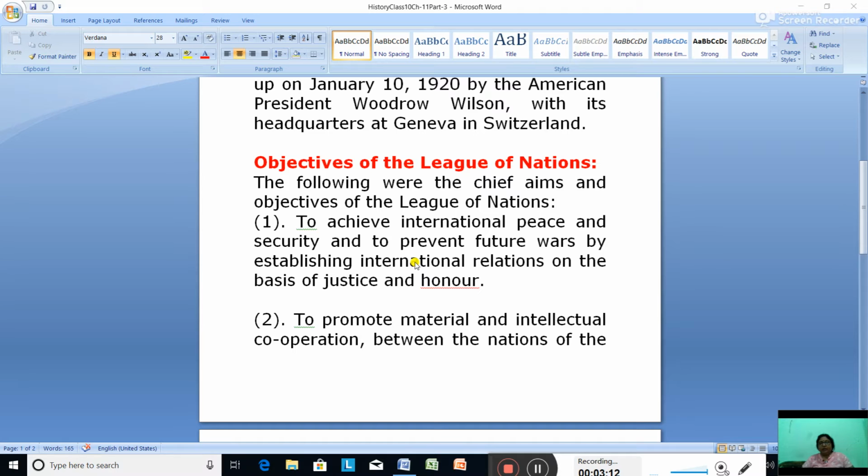It was set up to achieve international peace and security and to prevent future wars by establishing international relations on the basis of justice and honor. Suppose the main objective is asked, you are supposed to mention: to establish peace and avoid any future war.